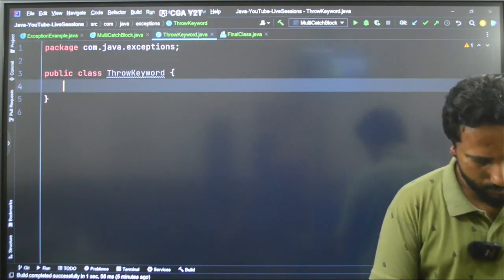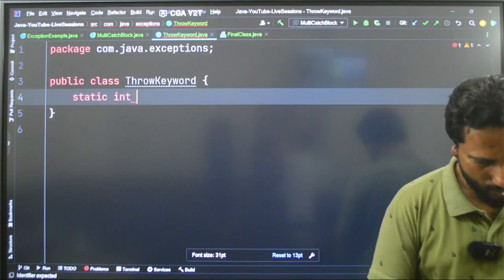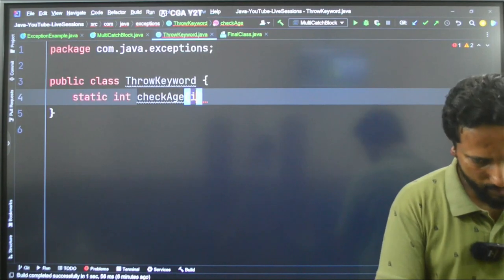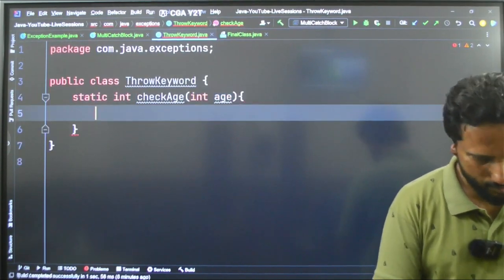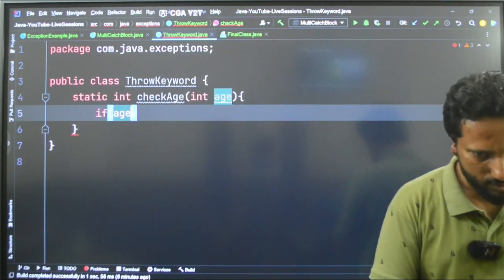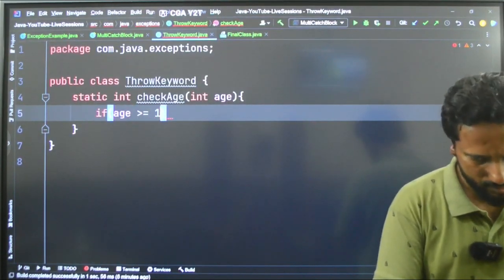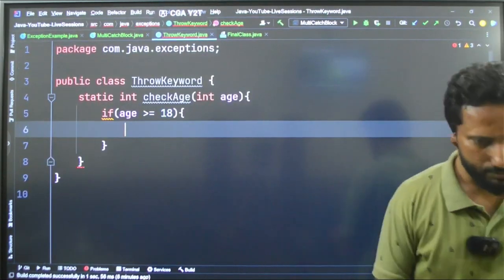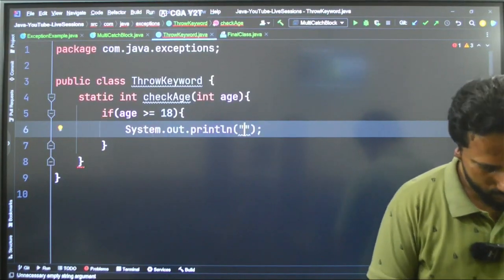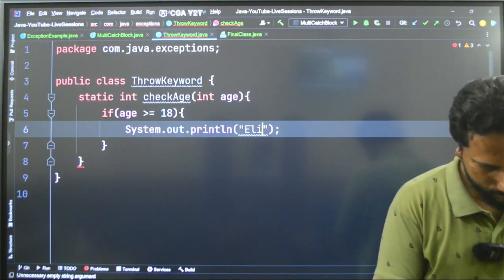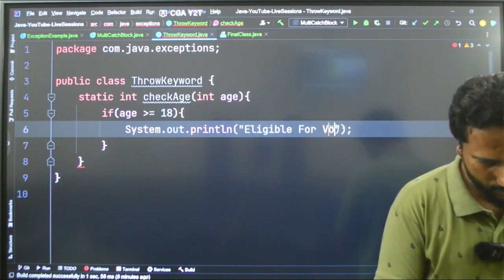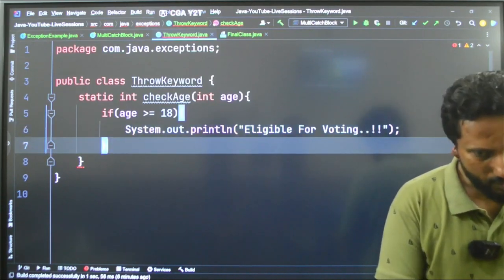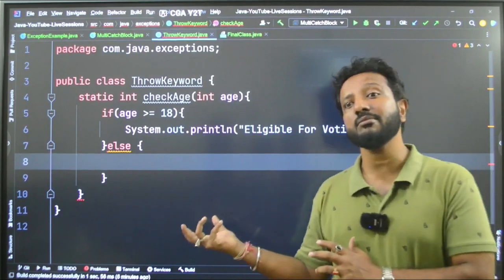So I have a static function called checkAge and it will take the age of the user and then it will say if the age is greater than or equal to 18, this is absolutely fine. The person is eligible to vote, there is no problem at all. So I will say System.out.println, eligible for voting. No problem at all. But what if it is not? What if the person is not eligible to vote?